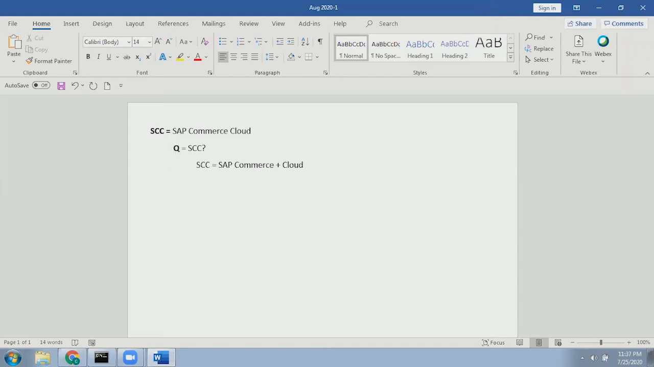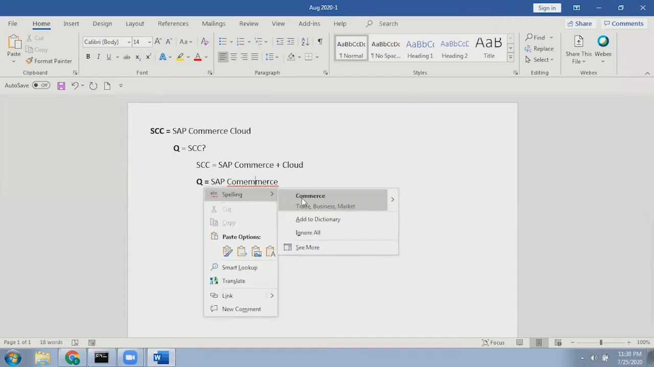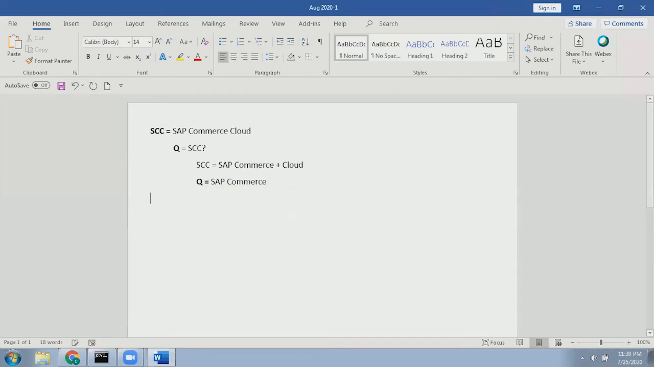Now, what is SAP Commerce? Please remember this. Cloud we will talk about separately. So let's understand each term. The first thing is that we are trying to understand what SAP Commerce Cloud is. SAP Commerce Cloud is nothing but SAP Commerce plus Cloud.